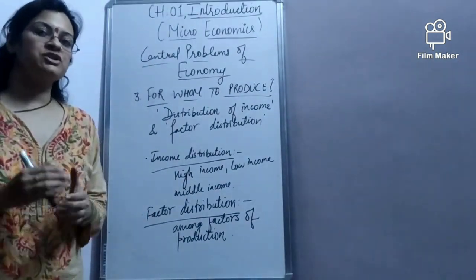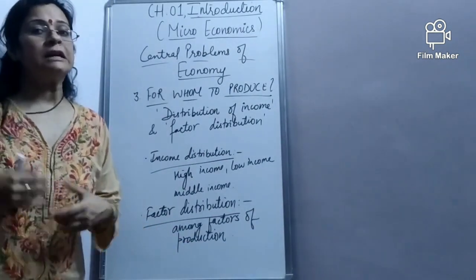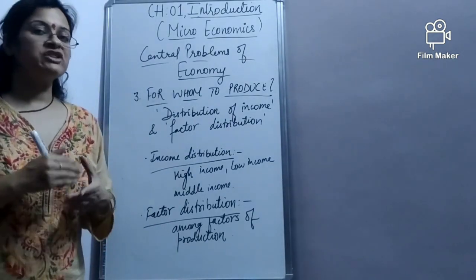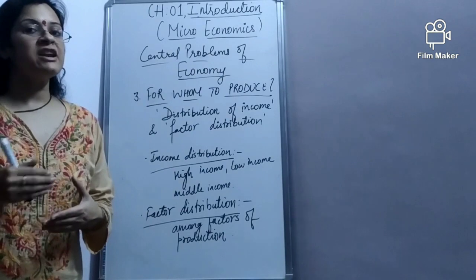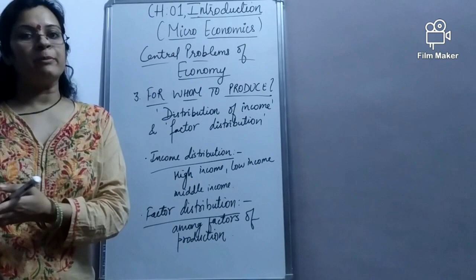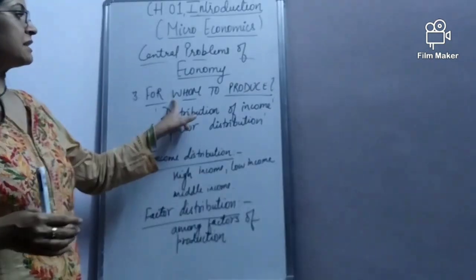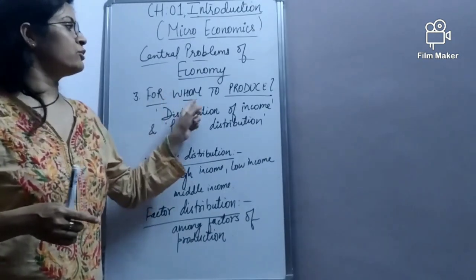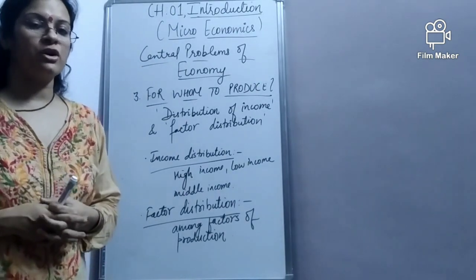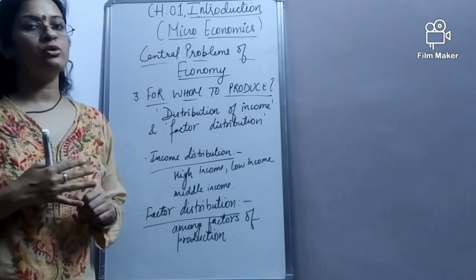I have to distribute the income among these factors of production: land, labor, capital, and entrepreneurship. When I am deciding how the income is to be distributed among land, labor, capital, and entrepreneur, then I am taking the decision under for whom to produce. So we have covered three central problems of the economy: what to produce, how to produce, and for whom to produce.